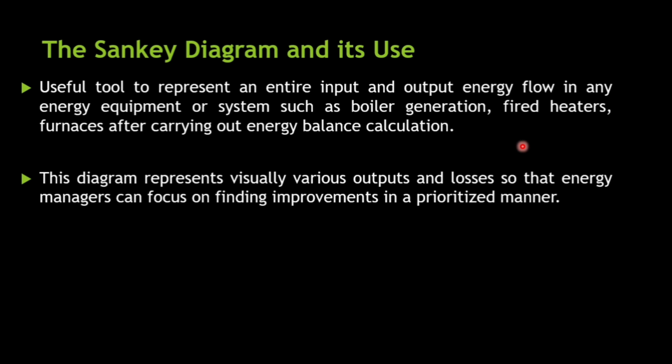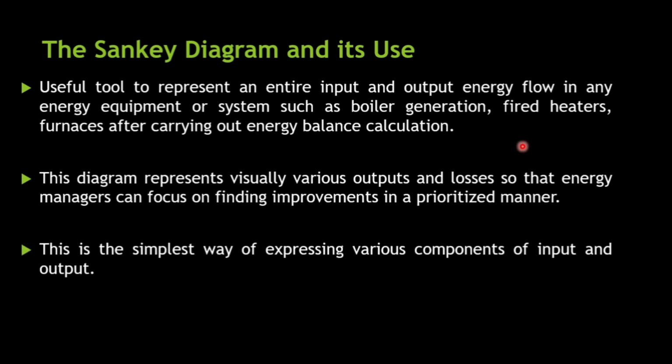So this diagram gives you all the outputs and the losses of energy, so that energy managers can find out immediately by looking at this diagram how much loss is taking place where, and what is the profit that you're generating from a certain unit. Because if you find out the losses, you'll be able to judge or comment on the energy scenario of your unit. So this is the simplest way of expressing various components of input and output. So let's understand with the help of one example.